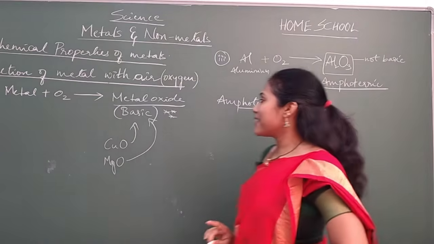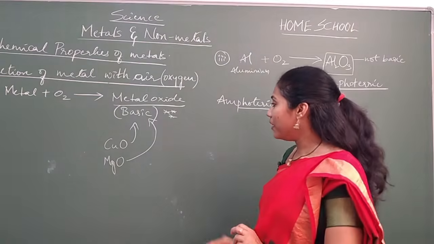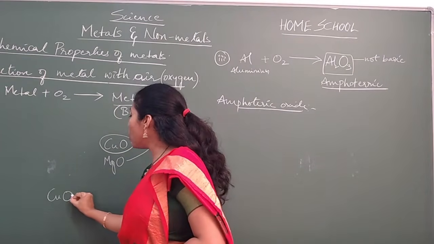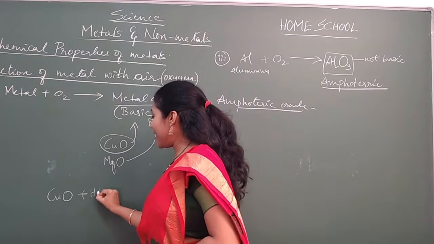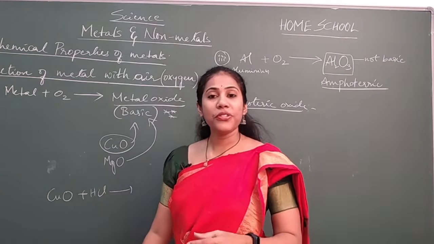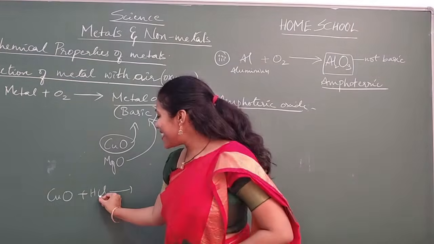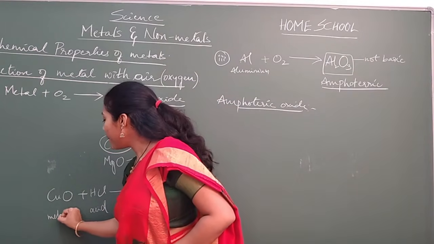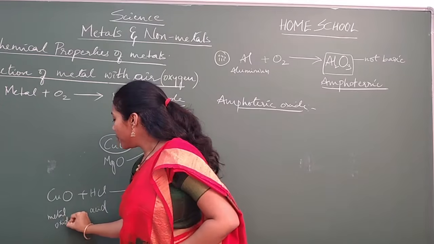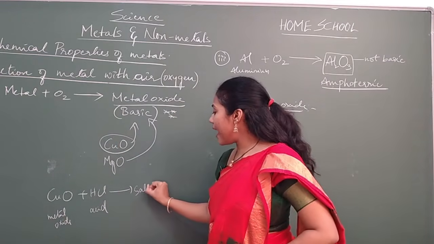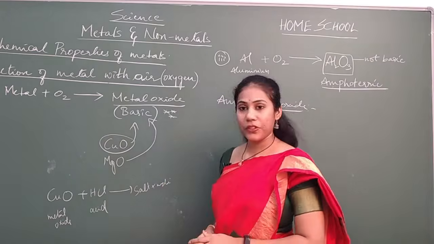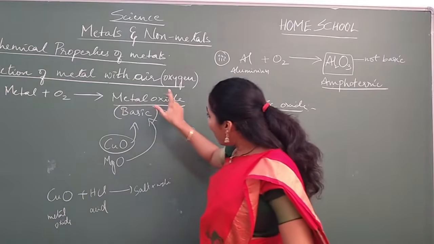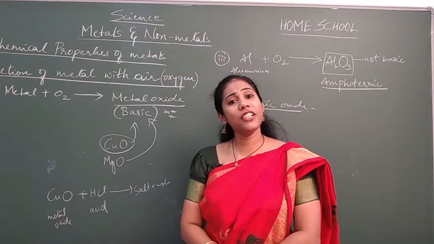Say for example, in our previous chapter, you know copper oxide. Yes, copper oxide could react with acids. Yes or no? You studied a reaction called acid reacting with metal oxide. What was the product you got? Salt plus water. So why is this acid reacting with metal oxide? Because metal oxides are basic in nature.